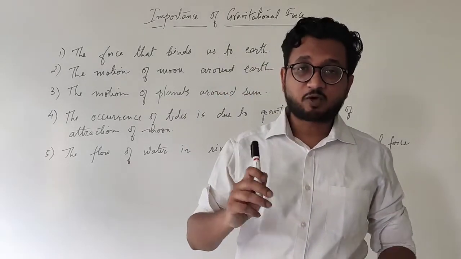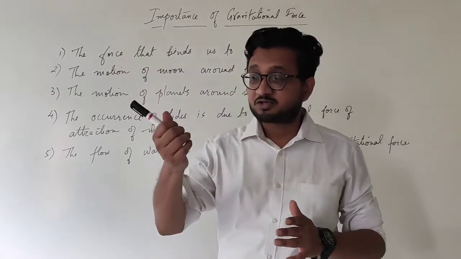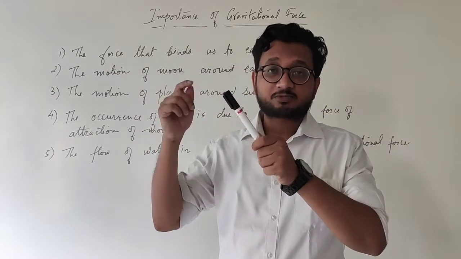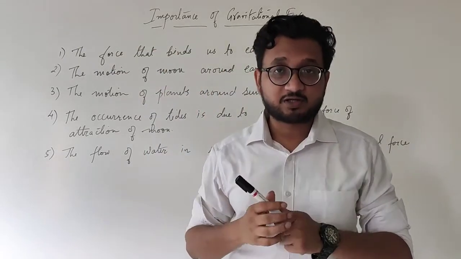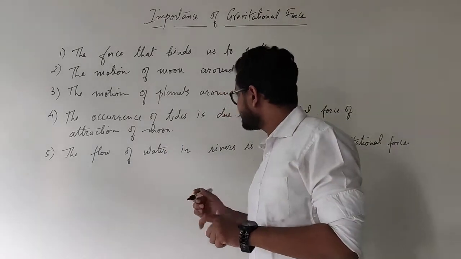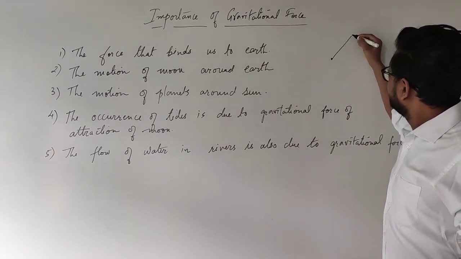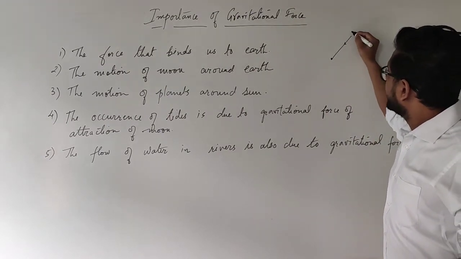So the object wants to go in a straight line, but we are keeping the object in the circular form with the help of the string. So we are applying the force towards the center. So imagine that if this is the center and from there we have a string, and there is an object.